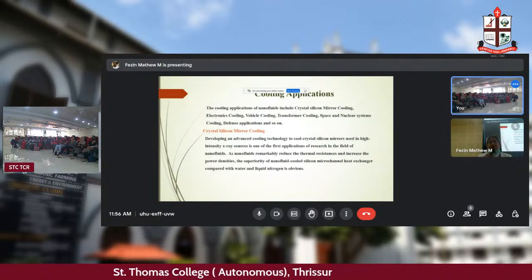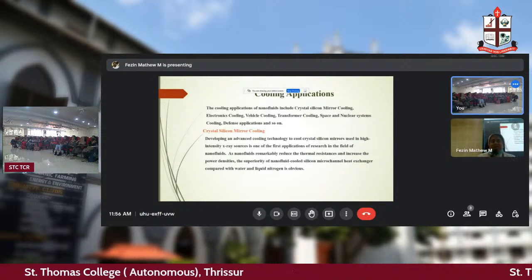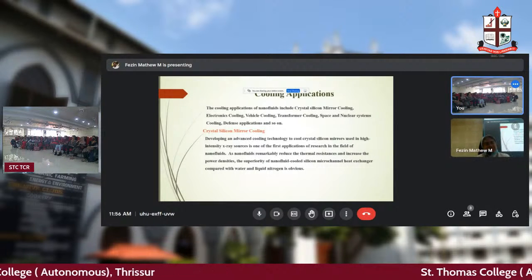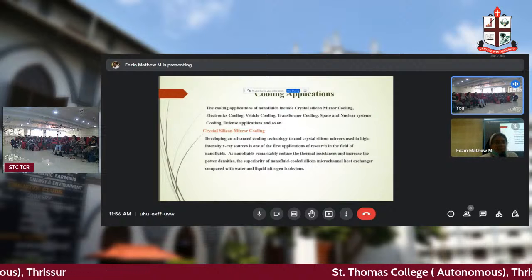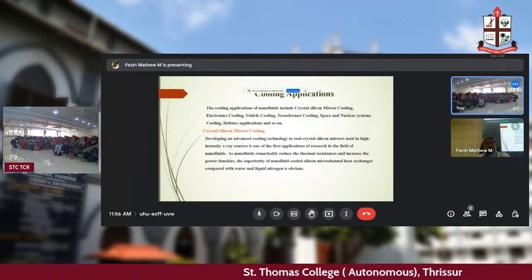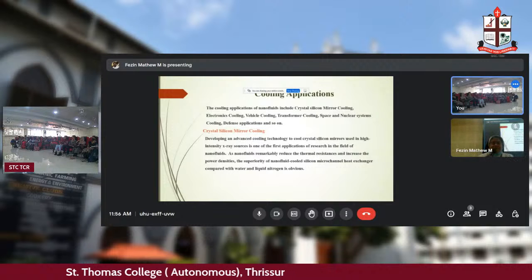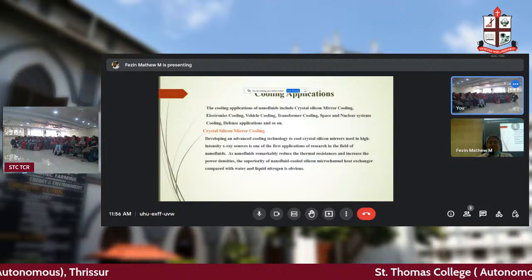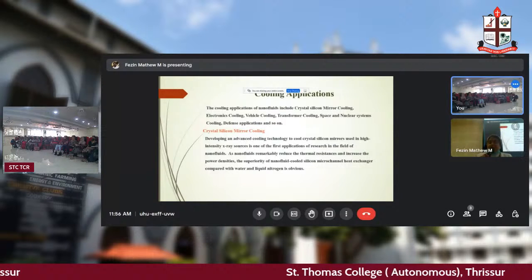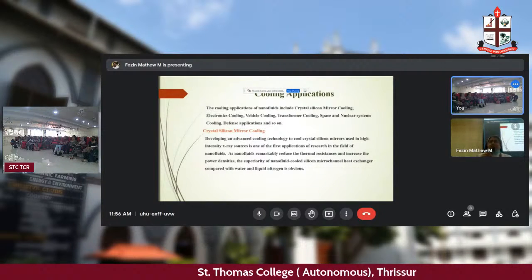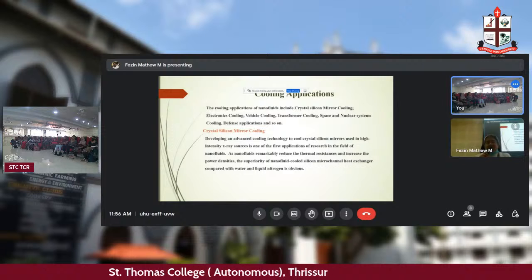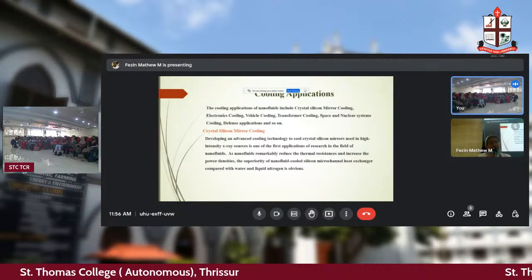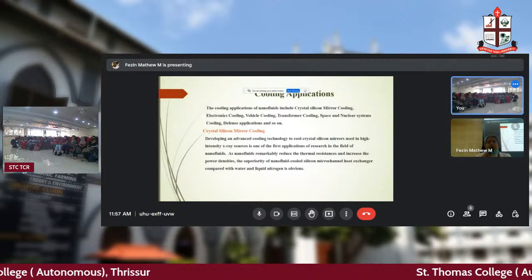So first we are saying about crystal silicon mirror cooling. What is it? What is it exactly? What do you mean by the word? What are the word meanings? Let's go through the words. Crystal means what? You know what is crystal? Anyone name the crystal here? No one? So crystal, you know that.